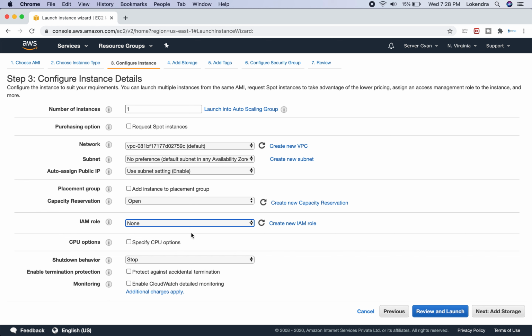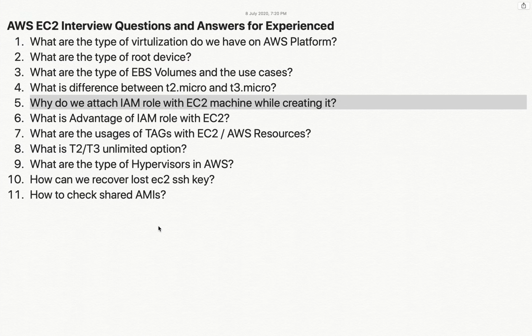Whenever we create an IAM user, we have a secret access key and access key ID, and that's the thing which we configure. So rather than configuring that for individual users, we can associate an IAM role, and this will allow us to upload or perform any operation on top of the S3 bucket.